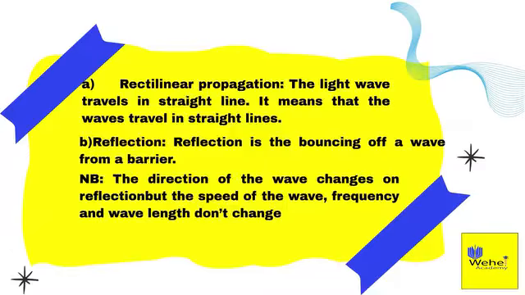B. Reflection. Reflection is the bouncing off of a wave from a barrier. In reflection, the direction of the wave changes, but the speed of the wave, frequency, and wavelength don't change.